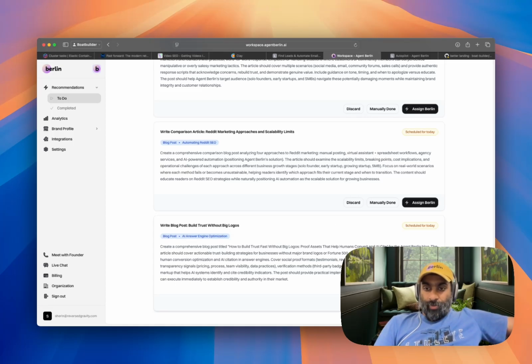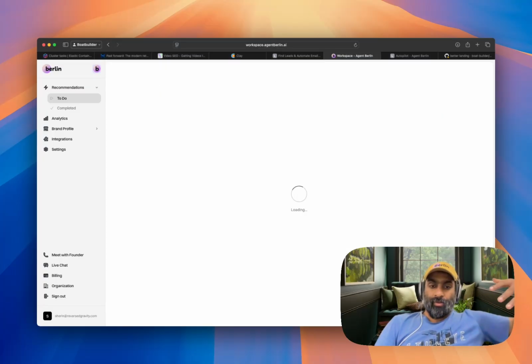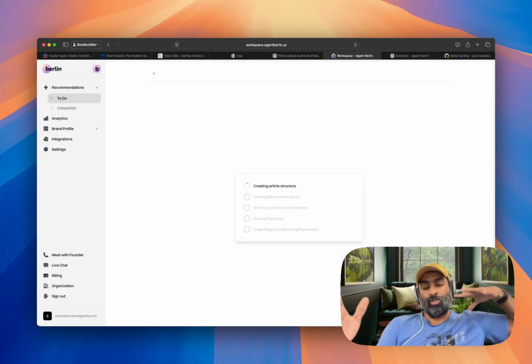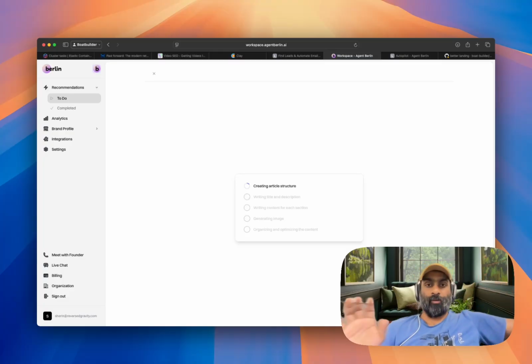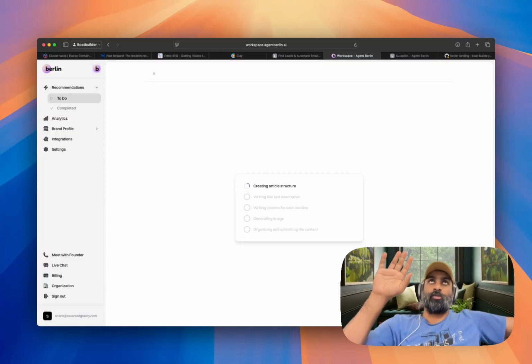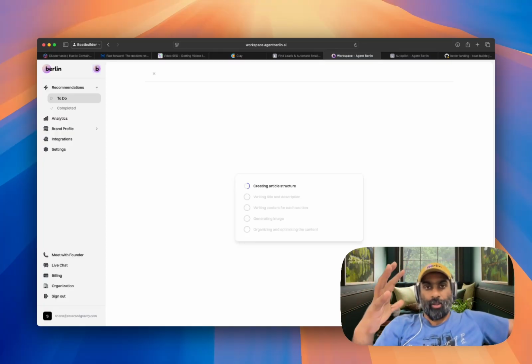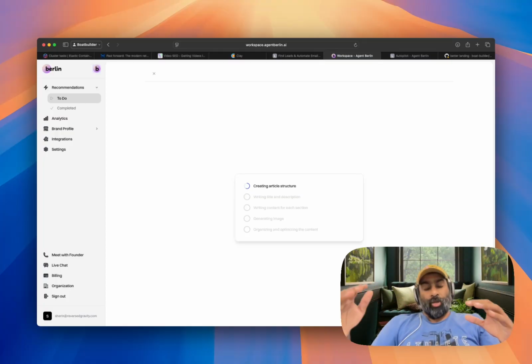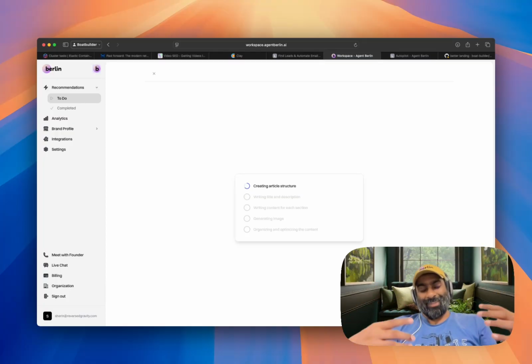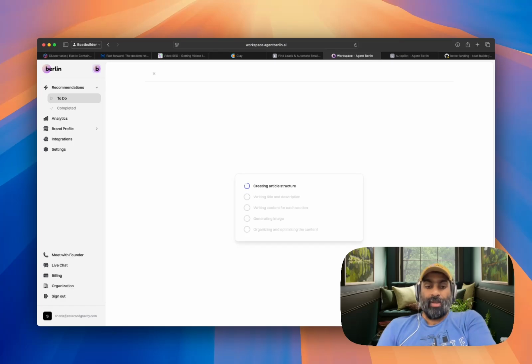Now we have introduced this Assign Berlin button. This is also something that we never had. If you click on that, Berlin will go and spin up a bunch of agents to do research and figure out what content needs to be written. And this is not basically taking that description and asking ChatGPT to generate the content. The content generation is based on different signals that Berlin has already collected when it generated that recommendation.